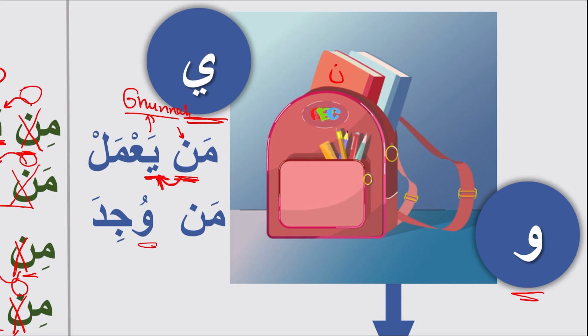So the noon sound is not completely inserted. The same for ma wujida. The waw sound does not have a ghunna sound by origin, but we are going to read it as ma wujida. Ma wujida, 2 counts ghunna. From where does this ghunna come? From the noon before, and that's why we are not going to call it a complete insertion. We are going to call it incomplete insertion.